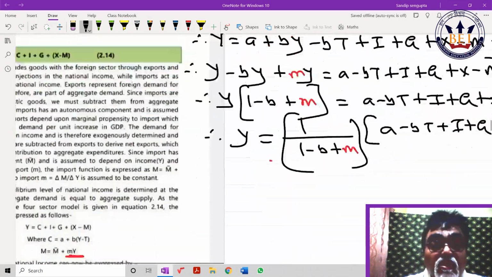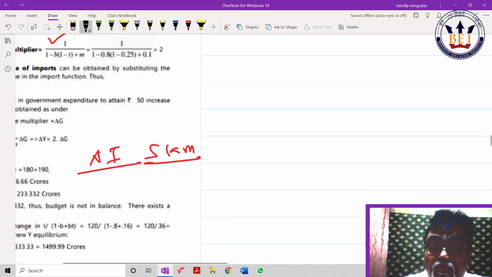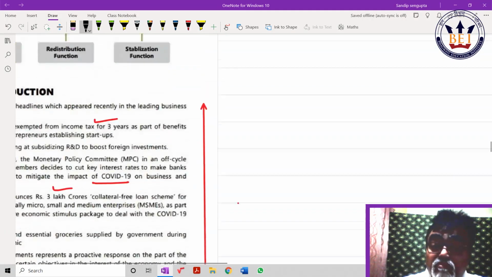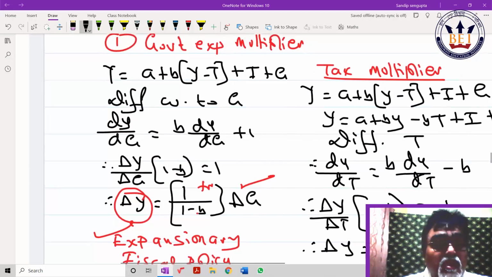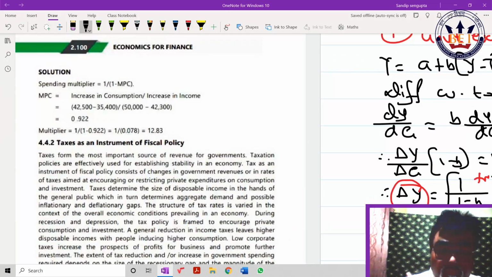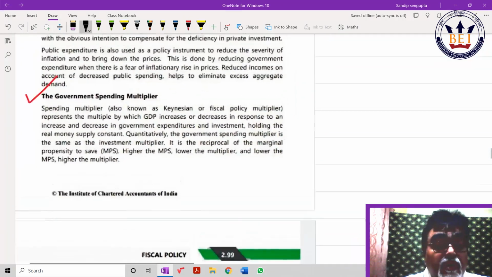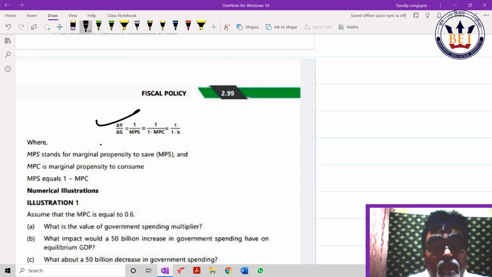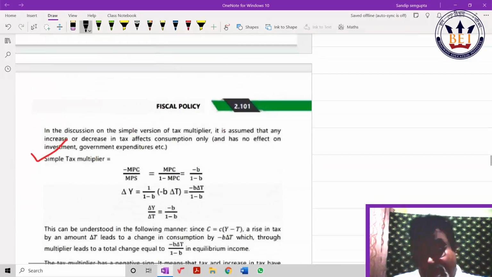So, the government action multiplier and the tax multiplier. Government multiplier means 1 by 1 minus b, and the tax multiplier is minus b by 1 minus b. Either you can accept my deduction, which saves your time, or the institute has nicely given it but jumps directly to this step. That is why I showed you this. In the same way, a mathematical sum, similarly the tax multiplier. This way they have given. Either you can take care of it, or those who are serious can understand which method is applicable for you.